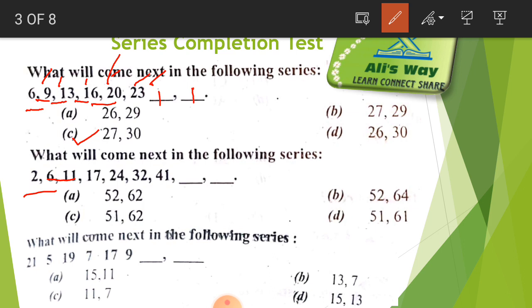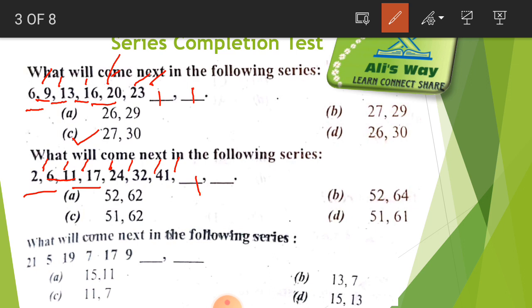The difference between 6 and 11 is 5. Here was 4 and here is 5, and we see again the difference between 11 and 17. When we see the difference between 11 and 17, we know that it is 6. Here was 4, here a difference of 5, and here a difference of 6. So this series will continue like this, and here will be a difference of 7, then 8, then 9, and then 10. So here is 41.